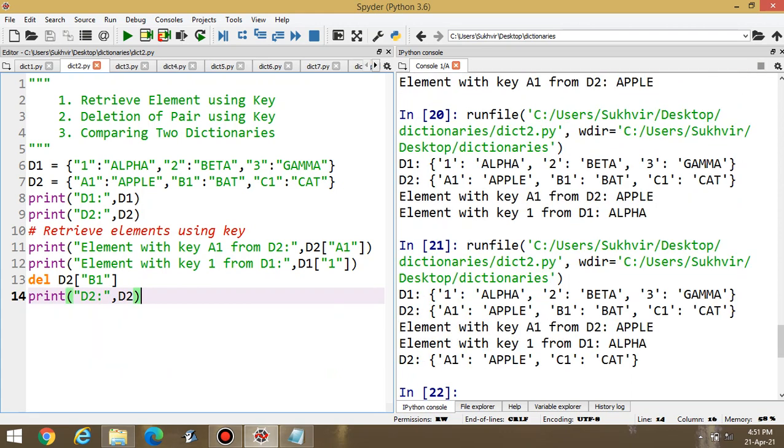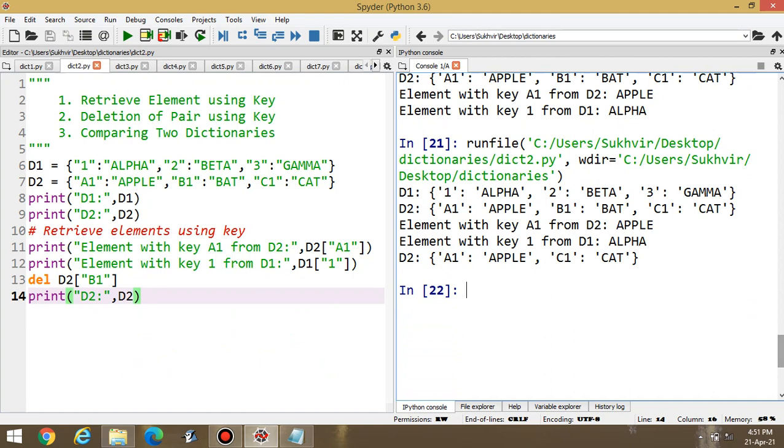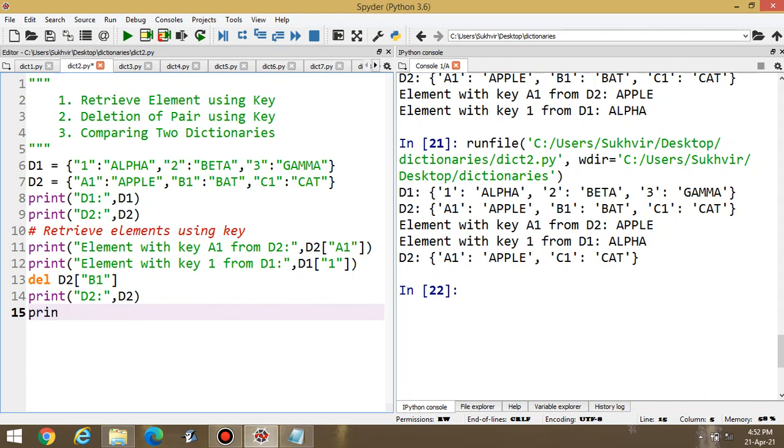Look at this one. The second key element or second key group is not there. B1, bat, this one is not there in this execution. In the last execution, this content is missing. Suppose I have to compare the dictionaries because D1 and D2 both are not equal. Let's compare this one.